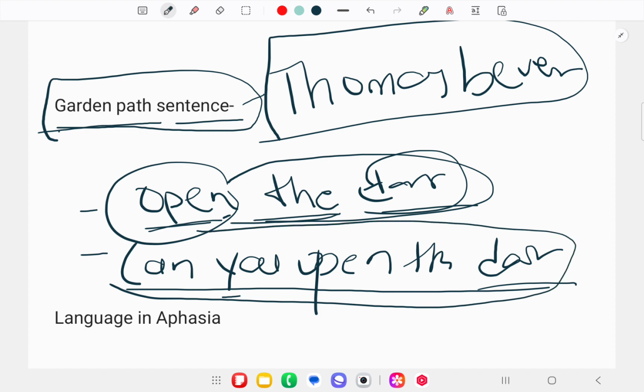That means an original interpretation and after that reinterpreting the sentence, which is also known as the backtrack. Backtrack means first give the original interpretation and after that reinterpret the same sentence.